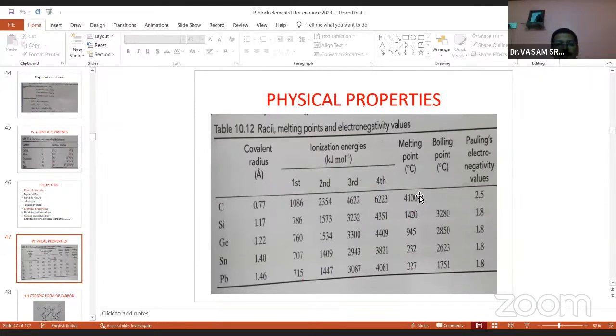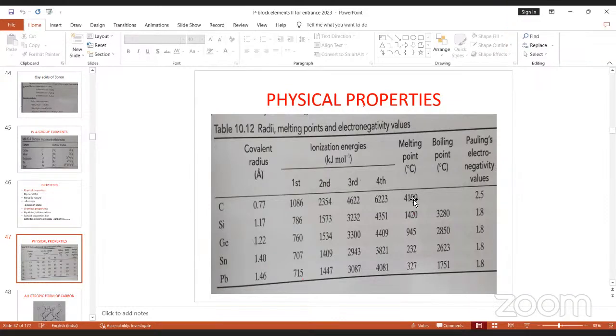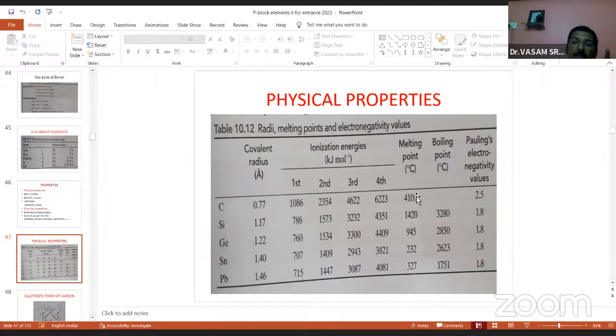Why the carbon exhibiting highest melting point means, just now I told you, the carbon allotrope diamond exhibiting the hardest substance in the earth. So manaku earth crust available lo hardest substance nanante diamond. So the diamond melt cheyadaniki how much temperature we have required here? 4100 degrees centigrade for going from solid to liquid. So in the temperature మనం ప్రొవైడ్ చేయలేం కాబట్టి the diamond always a stable form. So hardest substance అంటే diamond. So the carbon exhibiting highest electronegativity 2.5 value.